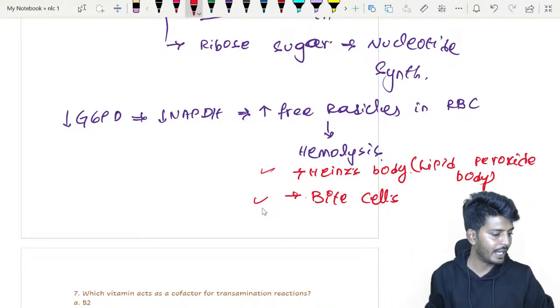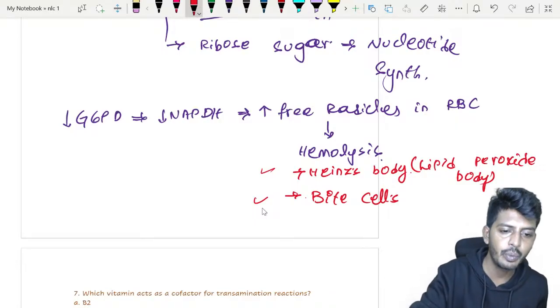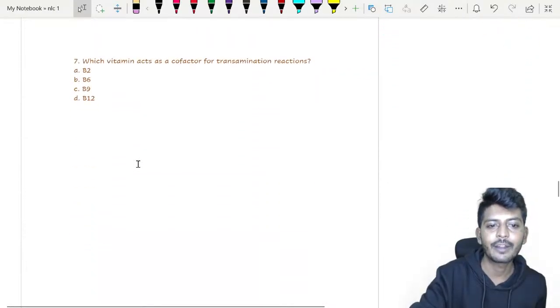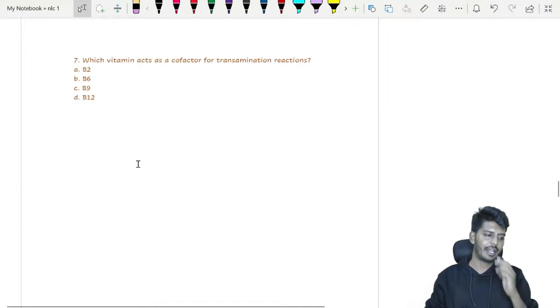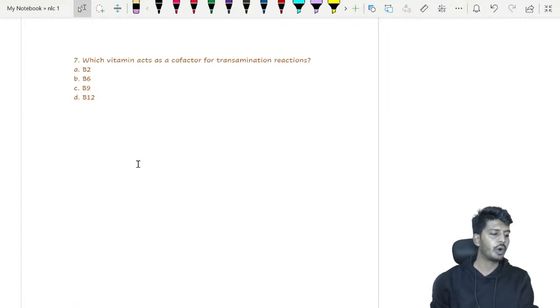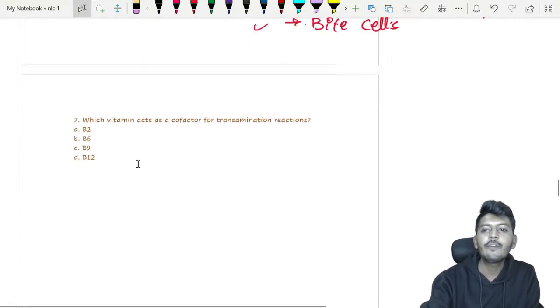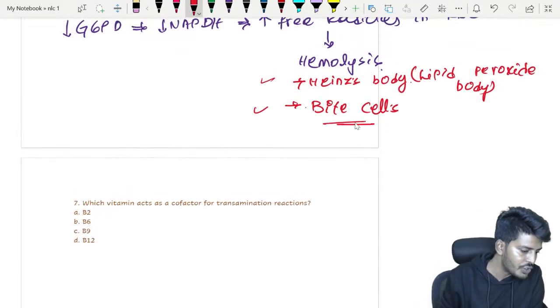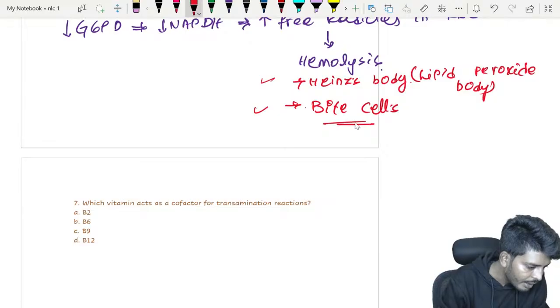So I hope everybody understood this concept. Let's go to the next one. Which vitamin acts as a cofactor for the transamination reaction? Okay. So is bite cell made out of lipid? Bite cell is not made out of that. This is a good question.